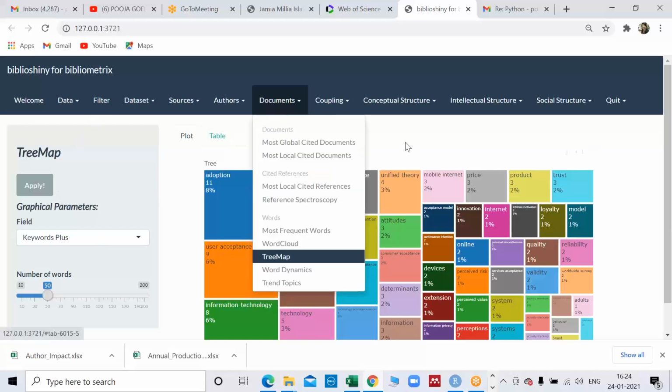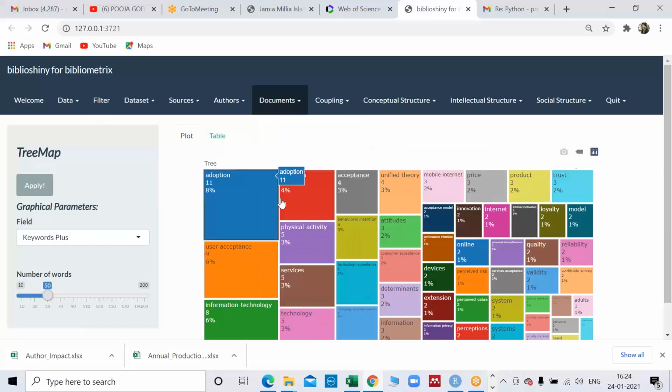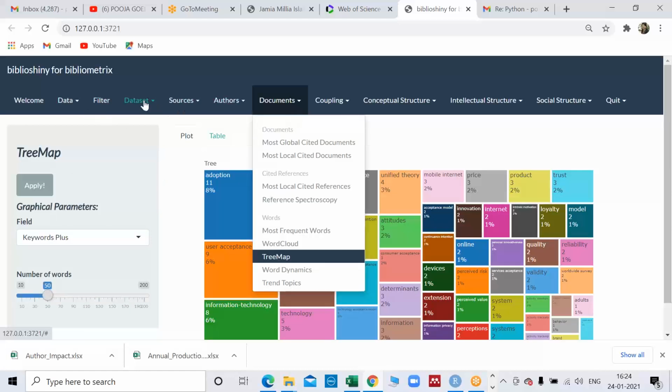Similarly, you can go with the tree map, and again, we all know that the bigger the box, the more frequent the word is. The smaller the box, the less frequent the word is. Now, this whole thing is called performance analysis, actually. We are just telling the performance. From here onwards, coupling, co-citation, concept structure, this would be the size mapping. So actually, this will give the value to your paper.